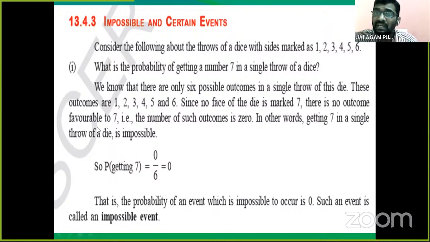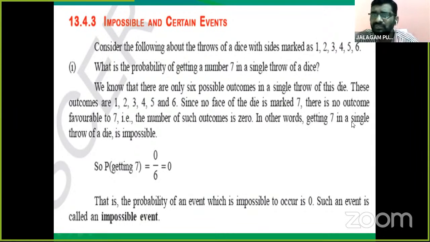There is no outcome favorable to 7, because the only possible outcomes are 1, 2, 3, 4, 5, 6. That is, the number of such outcomes is 0. Favorable outcomes is 0.